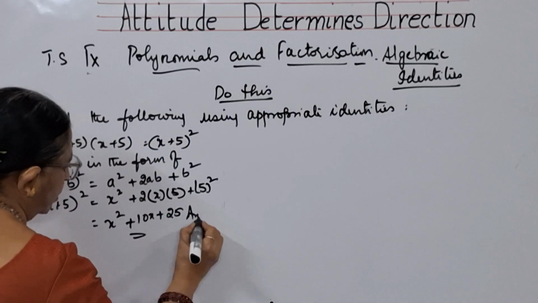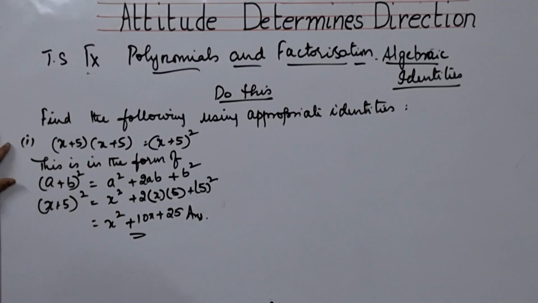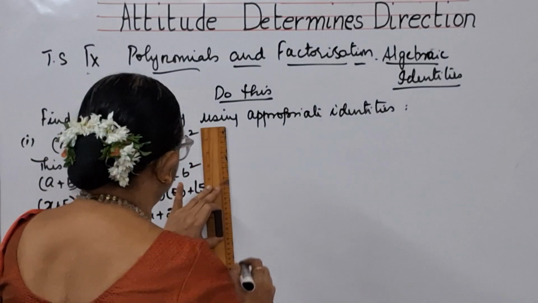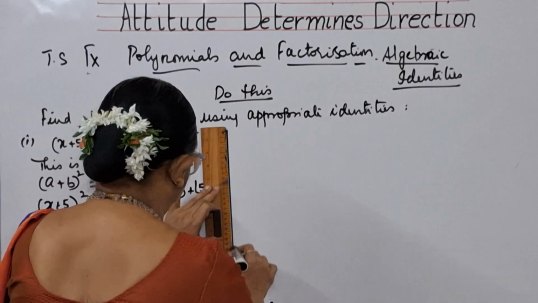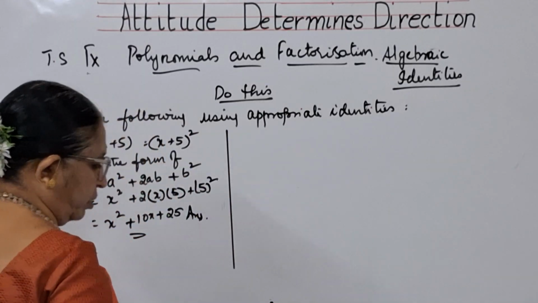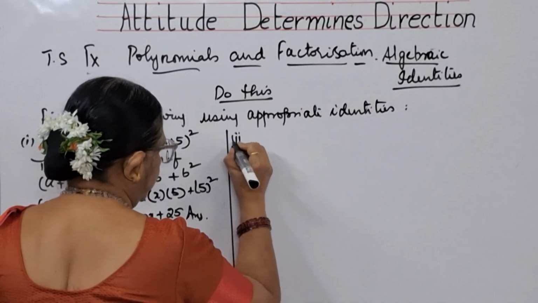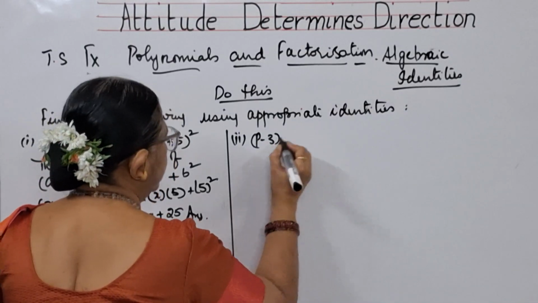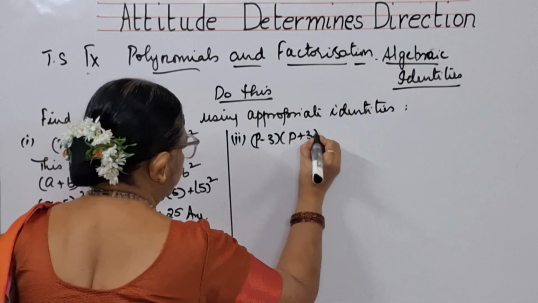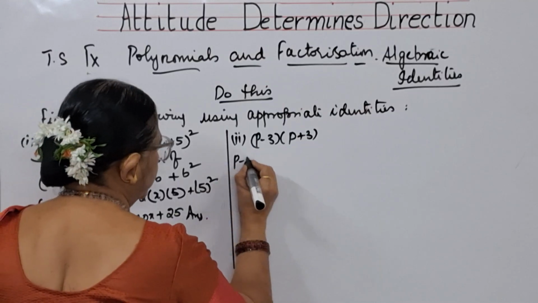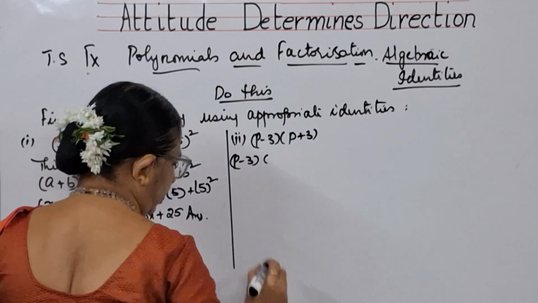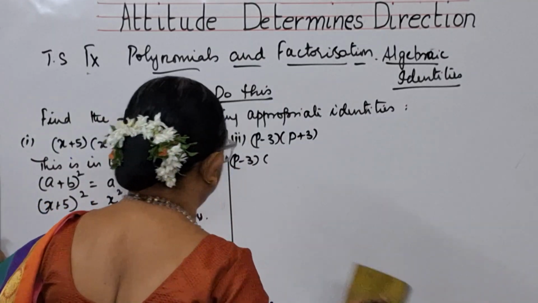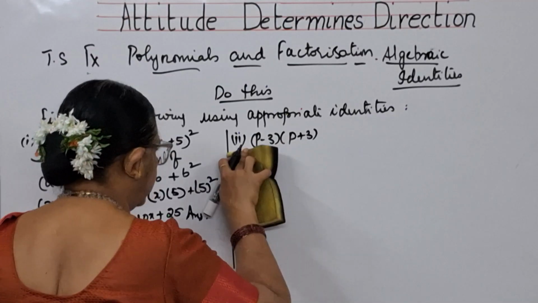This is the answer which you have done by using the identity, because he has specifically mentioned that you need to use identity. So all the sums we have to use identity and do it. And the next one is p minus 3 into p plus 3. First we have to use the identity.